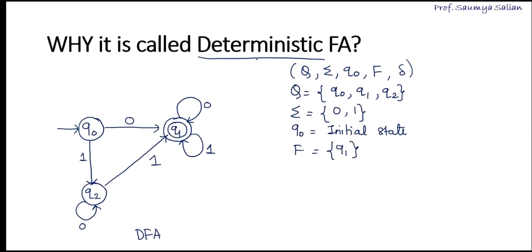Now we'll understand why it is called deterministic finite automata. For an FSM to be deterministic, there are two rules. Rule 1: every state should respond to all the inputs. Likewise Q0 should also respond to input 1 and go to another state.